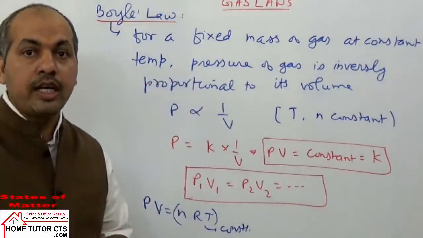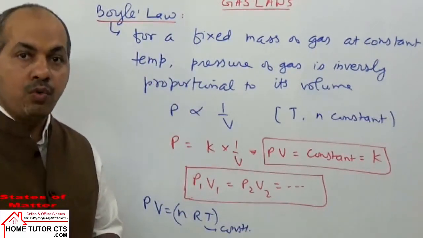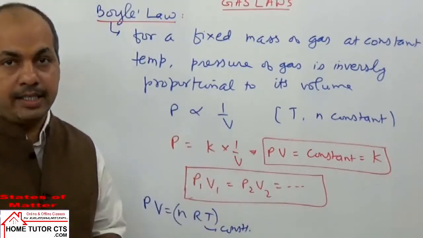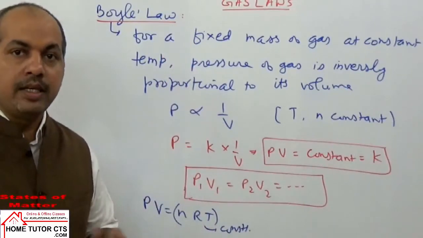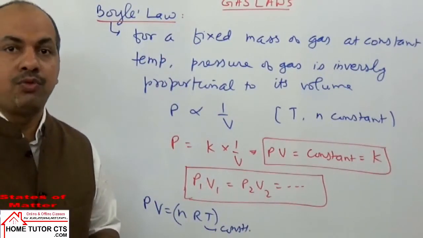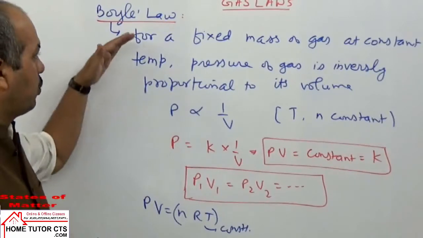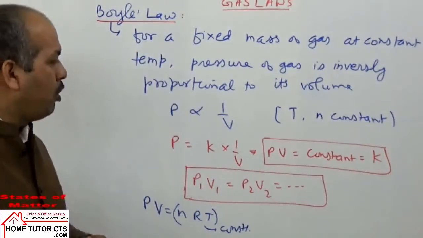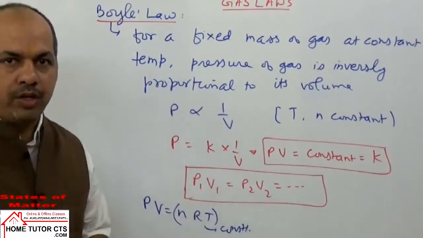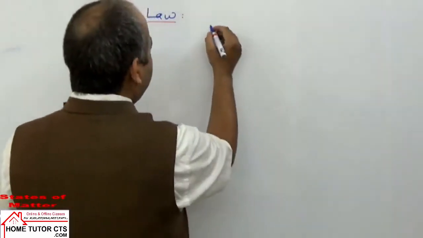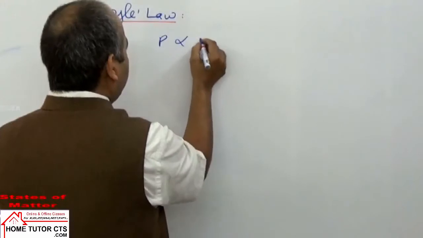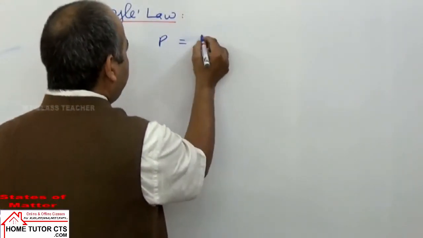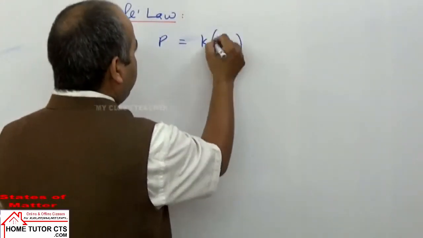Remember, all the gas laws are valid or applicable only for ideal gases. If a gas shows deviations, we will study that later under the heading van der Waals equation for real gases. Okay? So let us take some graphs for this Boyle's law on which you get questions frequently. The expression we can write first: pressure of the gas is inversely proportional to volume, or P is equal to K into 1 by V.